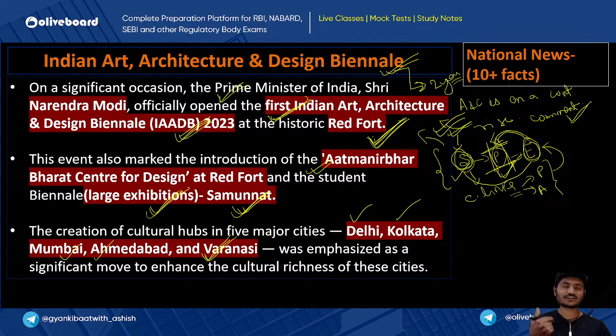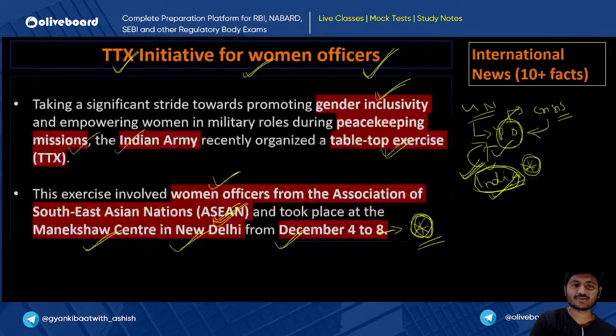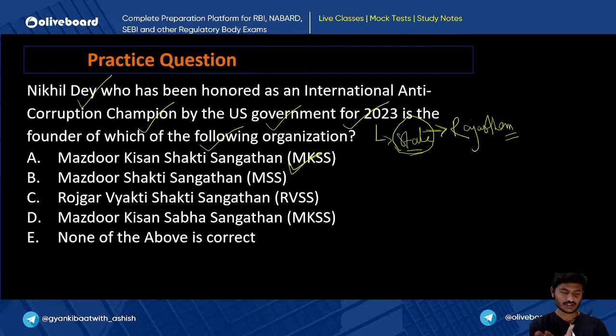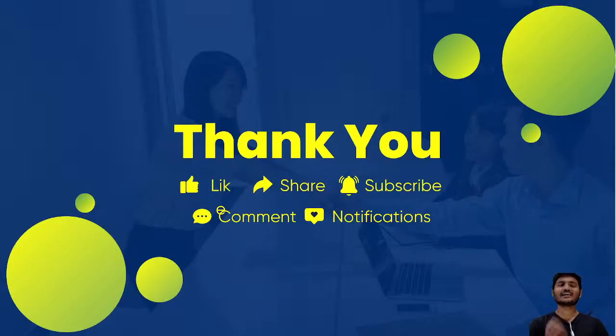For example, if you are writing, just write a very beautiful introductory line. That the legacy of art and culture in India is on a continuous rise. See how beautifully I have crafted a line. The legacy of art and culture in India is on a continuous rise. Below mentioned points can verify the same. And then just write directly. So this is how you have to write: use a few beautiful lines, not too many, just one or two. Write statements point-wise, write beautifully, and think from social, political and economic angles. Just think and write. My personal guarantee, you will be able to write all the answers that I am giving to you.